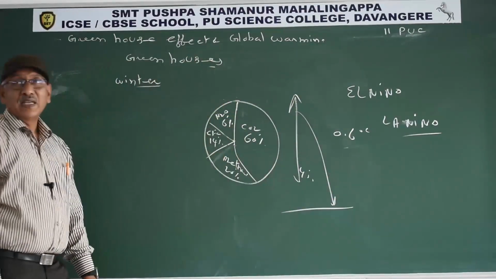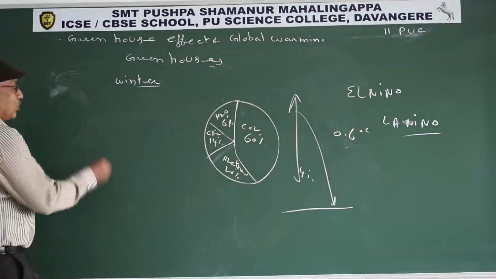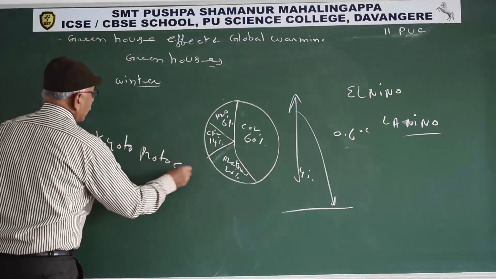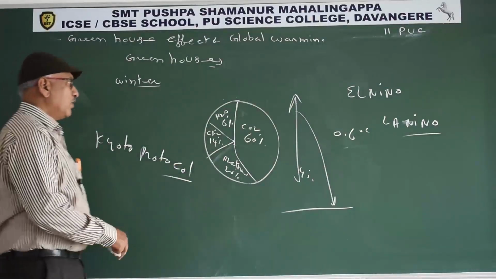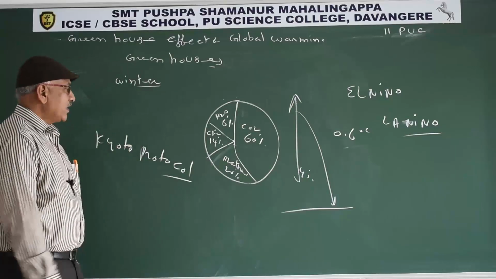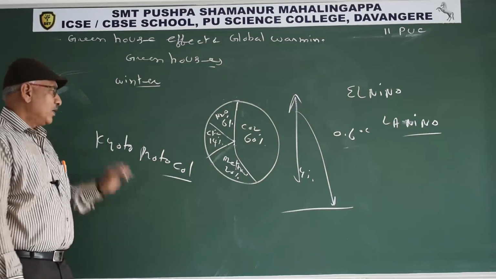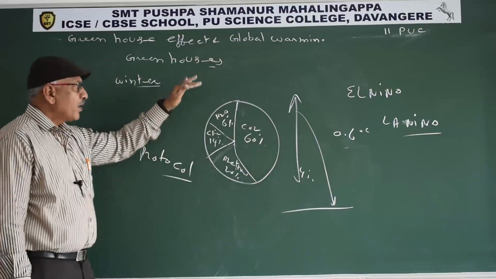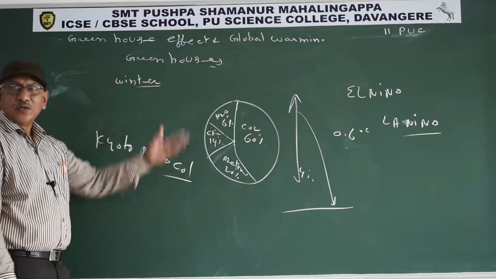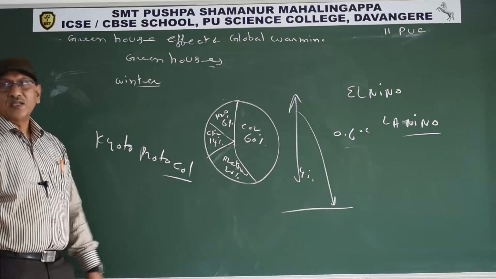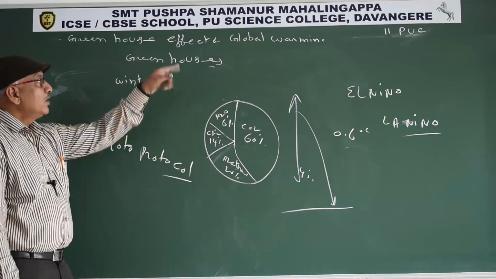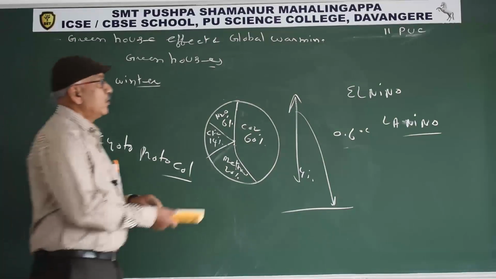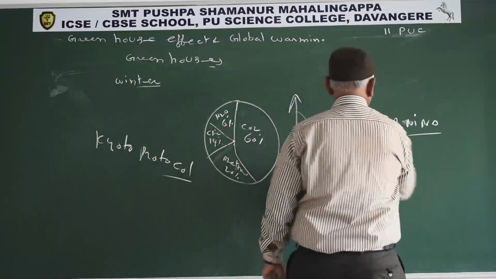To save the earth from this danger, the Kyoto Protocol: representatives of 180 countries assembled in Tokyo, and they agreed to minimize the release of greenhouse gases into the atmosphere. That is the Kyoto Protocol. The Kyoto Protocol is related to greenhouse gases. Now we discuss ozone depletion.